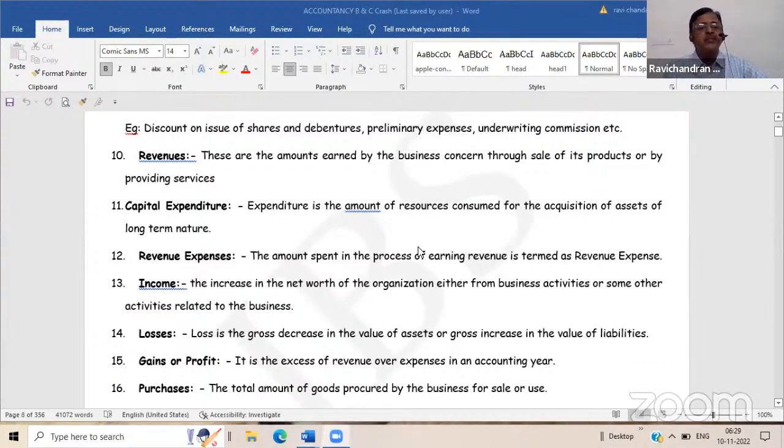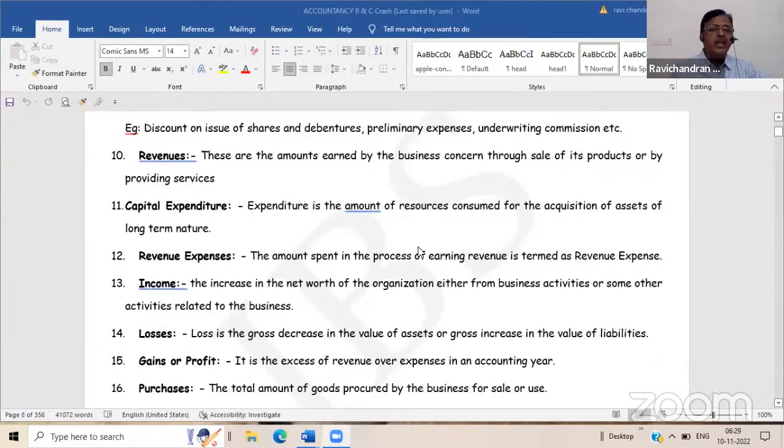Similarly, revenues are there. Revenue means sales, the most important revenue for any business organization. Then other income, that is also revenue. Other income means other than sales, suppose some commission you are getting or discount you are getting, then we can say that it is other than the major revenue, sales; miscellaneous revenue. Then of course, capital expenditure and revenue expenditures are also there.